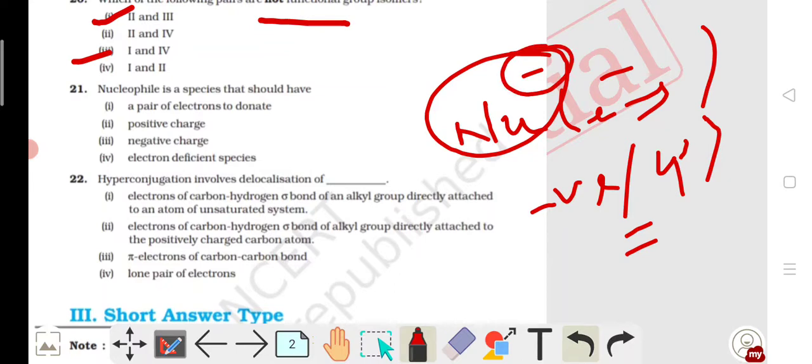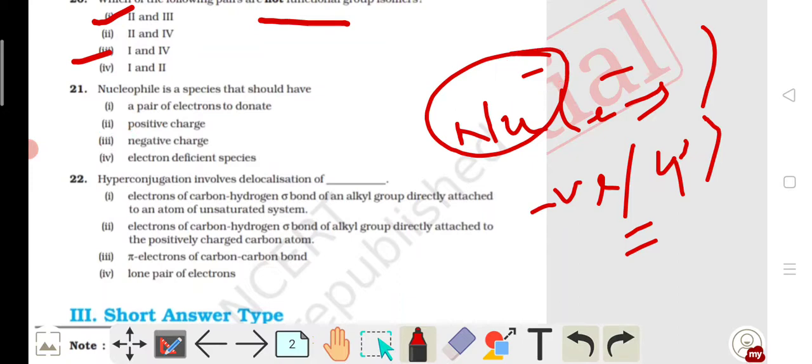Nucleophiles with positive charge, wrong. Negative charge, possible. Electron-deficient species, no. So my option 1 and option 3 are correct. Clear? So species with a pair of electrons to donate and negatively charged may be considered a nucleophile.